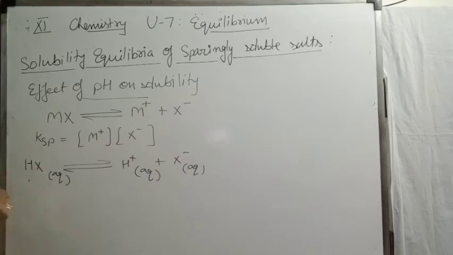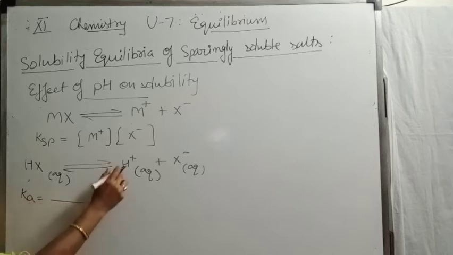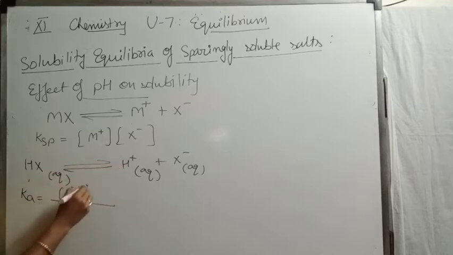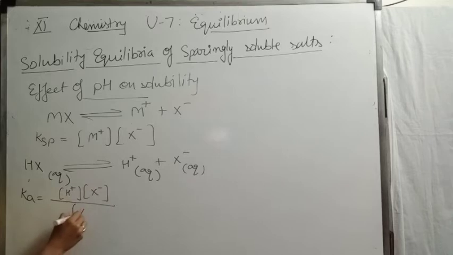Now, the formula for the dissociation constant of the acid: Ka equals the molar concentration of hydrogen ion times anion divided by the molar concentration of acid. Rearranging this equation, we may write [HX]/[X-] = [H+]/Ka. Now, adding 1 on both sides of the equation.